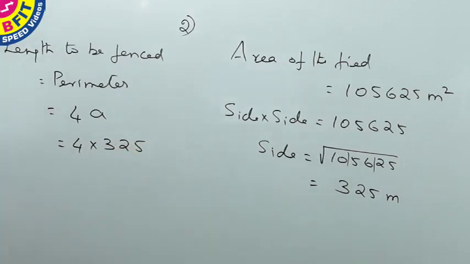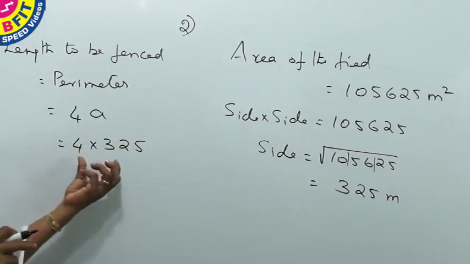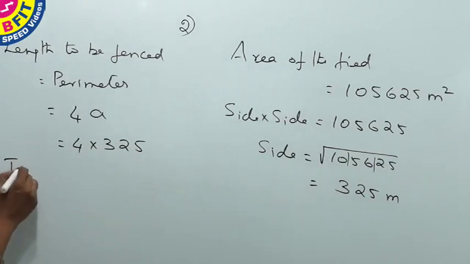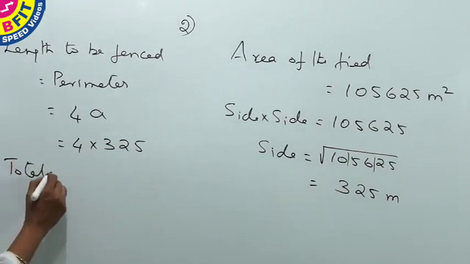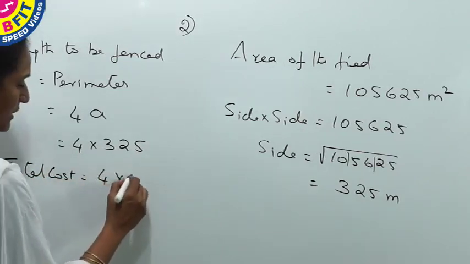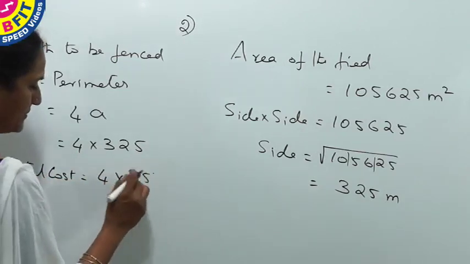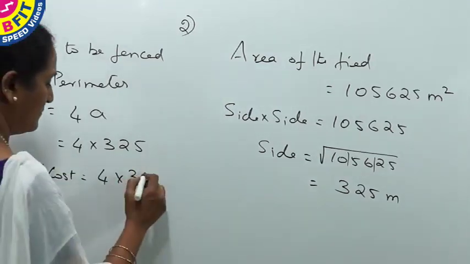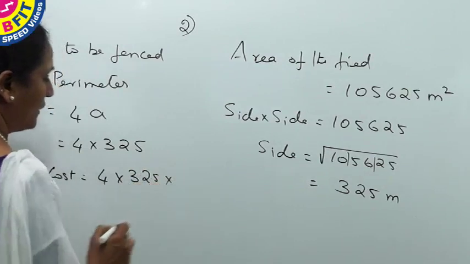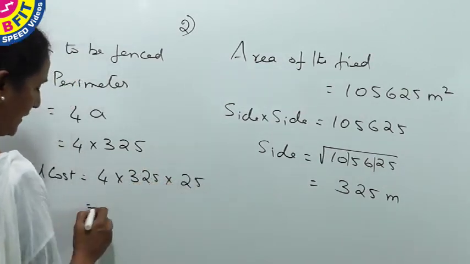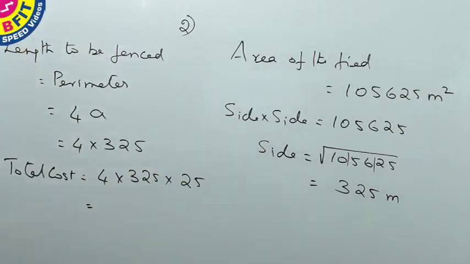And to find the total cost, multiply the whole length, that is the perimeter, with the cost per meter. The whole length that has to be fenced is 4 into 325 and cost per meter is rupees 25. Now finding the product, we get the total cost.